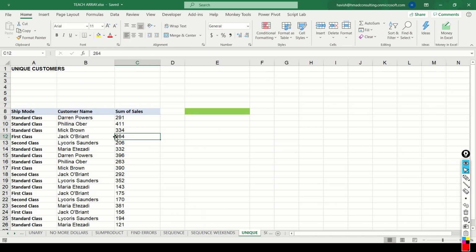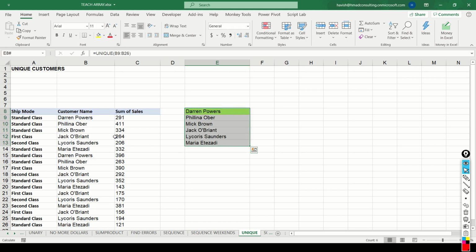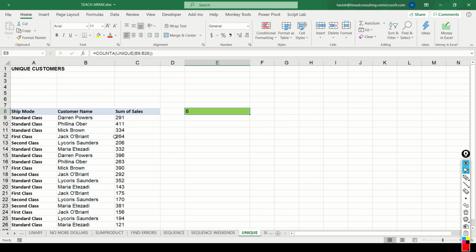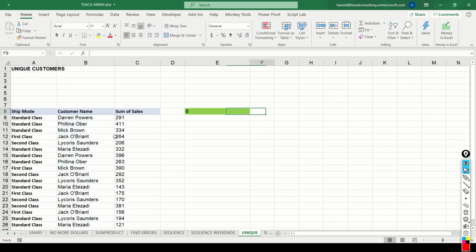A new function that has been added is unique. Very simple. If you want to find a list of all the unique customer names, you can simply write equal to unique and it will tell you that there are 6 unique customer names. If you want to find the count, you can simply say COUNTA and it will tell you that there are 6 unique customers who have purchased from you.